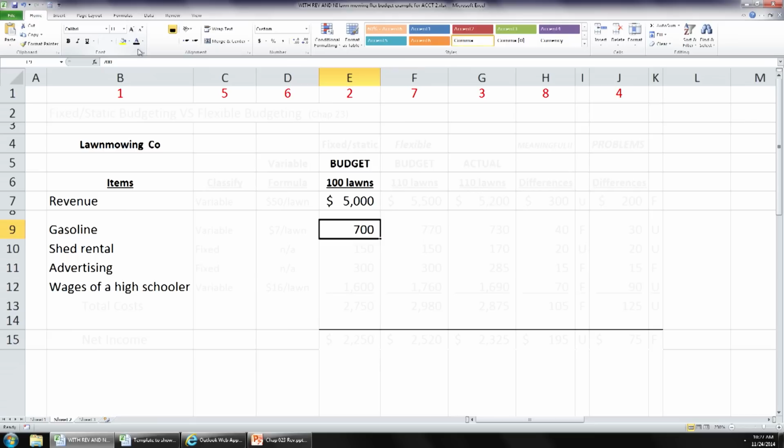Okay. In regards to the shed rental, you budget an amount of $150 because you're paying $50 a month for each of those 3 summer months. So 3 times 50 is 150. You following me? Okay.